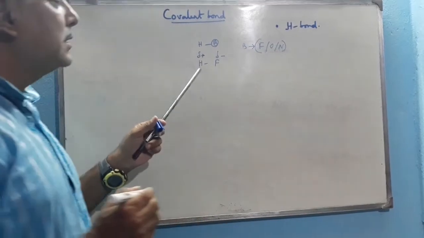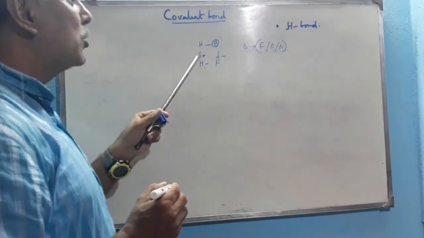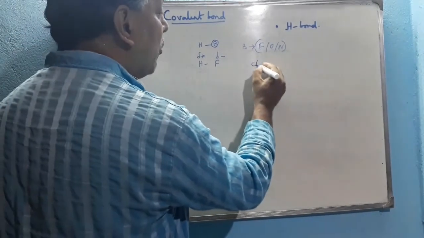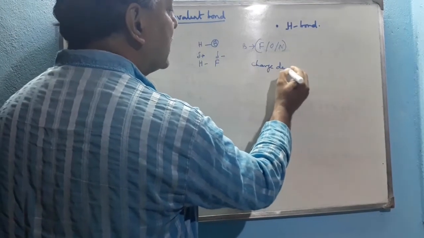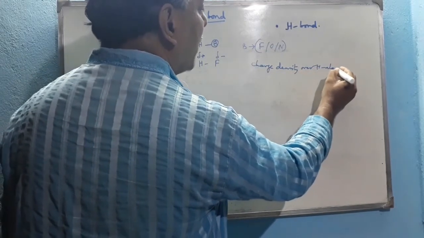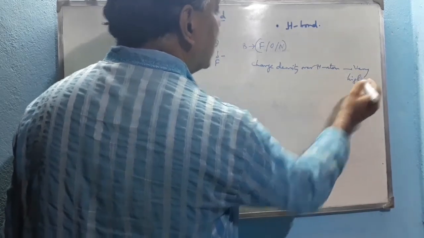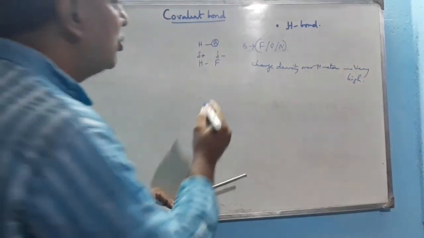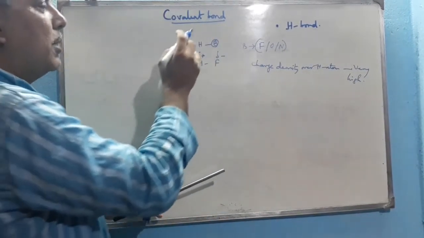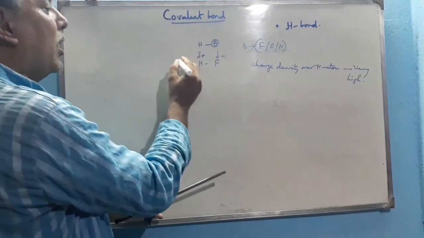So the hydrogen carries a partial positive charge, del positive. Due to the presence of any of these three elements, the positive charge over the hydrogen atom is very high. Therefore, the charge density over the hydrogen atom becomes very high. And due to this very high charge density, it attracts